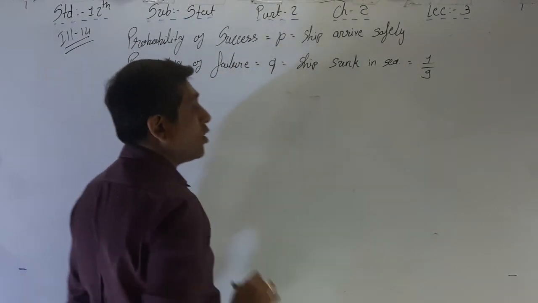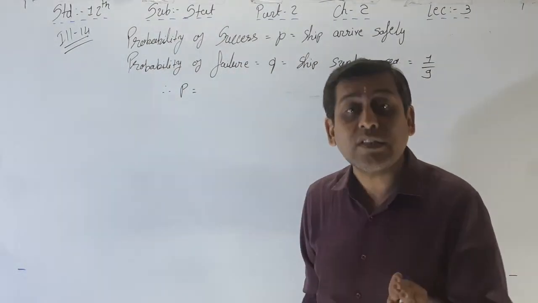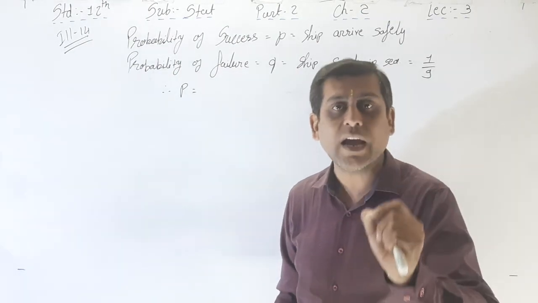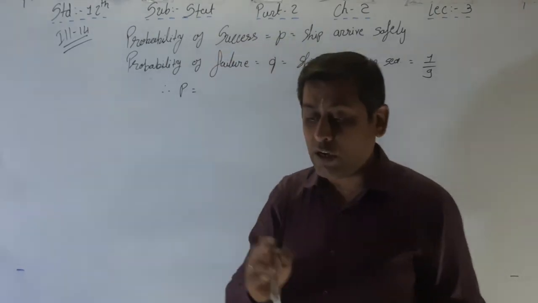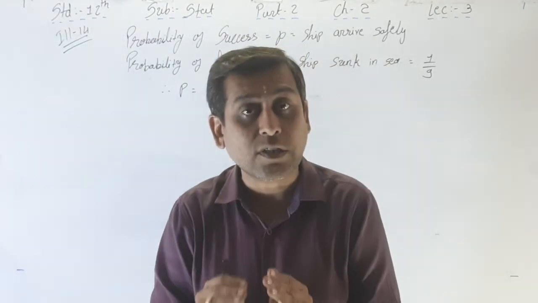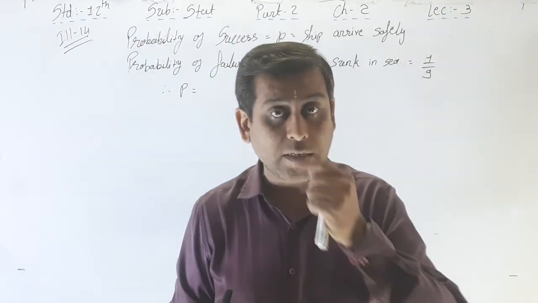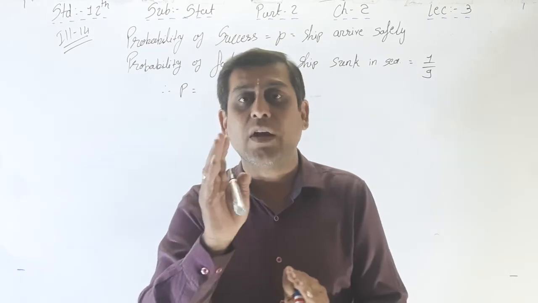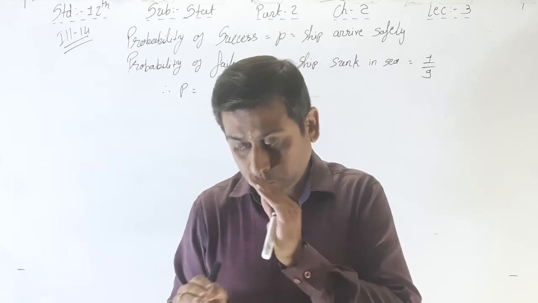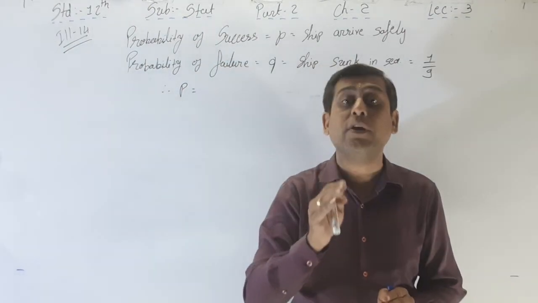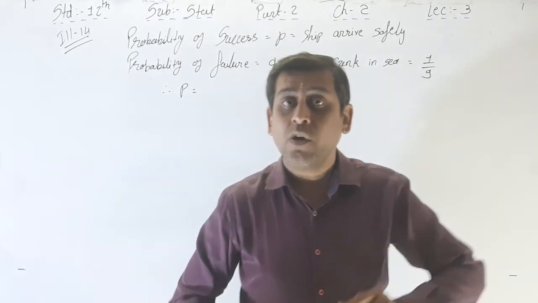Now this is the controversy. Please see that what is given, we have to decide on the basis of the last line of the question, that is, probability of success. In the last two sums, illustrations number 11 and 12, probability of success P is given and on that basis we found Q. But here Q, the probability of failure, is given, and we decide on the basis of the last line of the question.